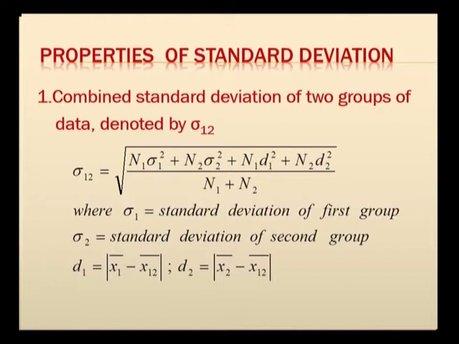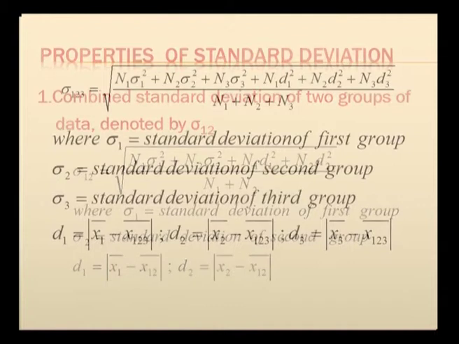where this denotes the total frequency of the two groups, and here sigma 1 and sigma 2 denote the standard deviation for the first group and the standard deviation for the second group, and d1, d2 denote the deviation of each of the given groups from the combined mean x12 bar. d1 will be modulus of x1 bar minus x12 bar, and d2 will be modulus of x2 bar minus